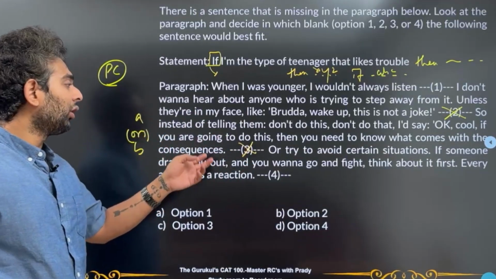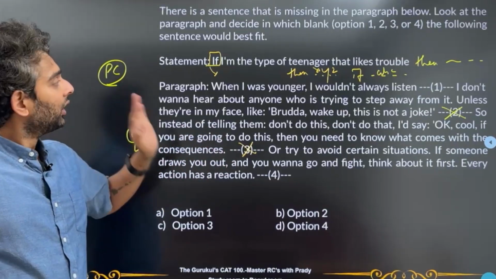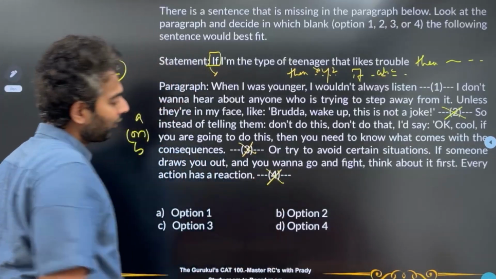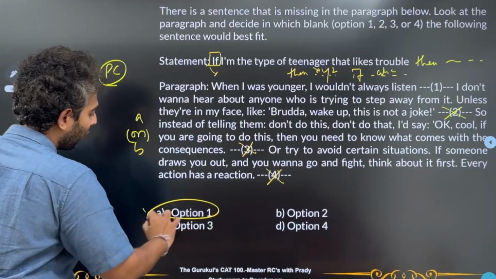If someone draws you out and you want to go and fight, think about it first. Every action has a reaction. Now, again, this part does not look like a conclusion, so definitely not going to be 4 either. So the best possible option where we can place this is option 1.